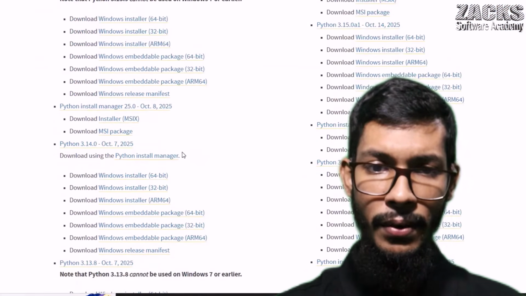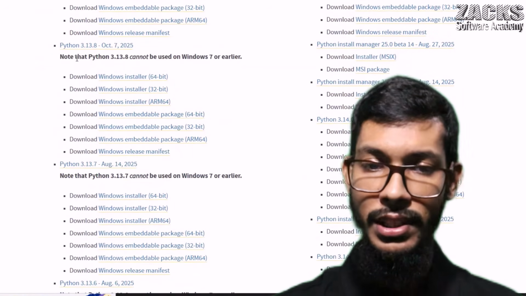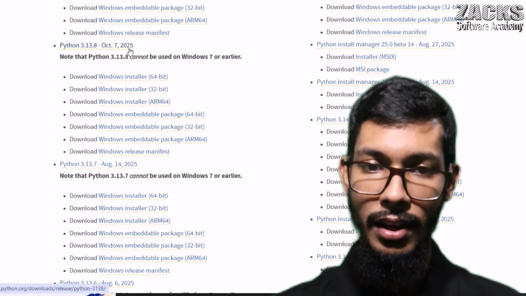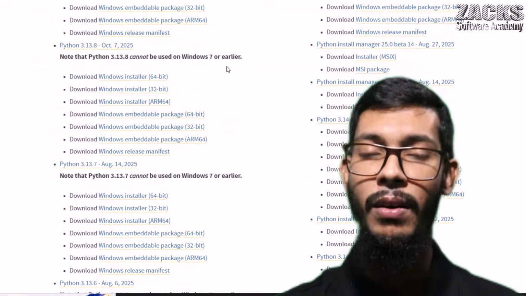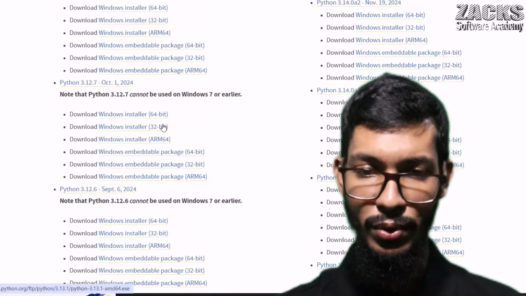Are you observing here? It is telling for some version, like Python 3.13.8, that this version cannot be used on Windows 7 or earlier, right? Okay, let me download an older version, no problem.